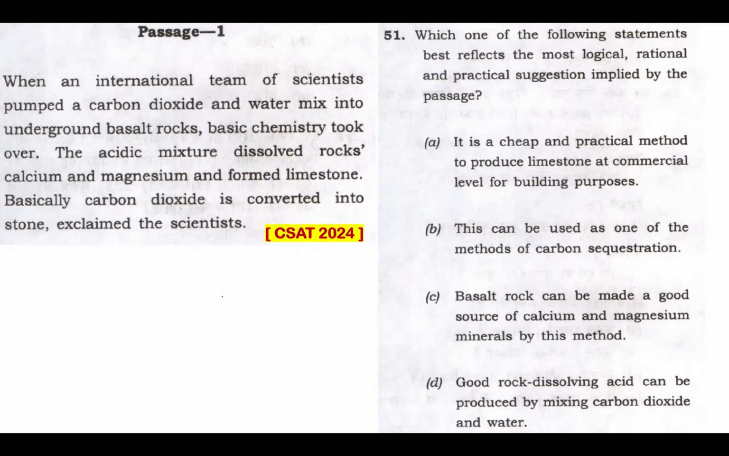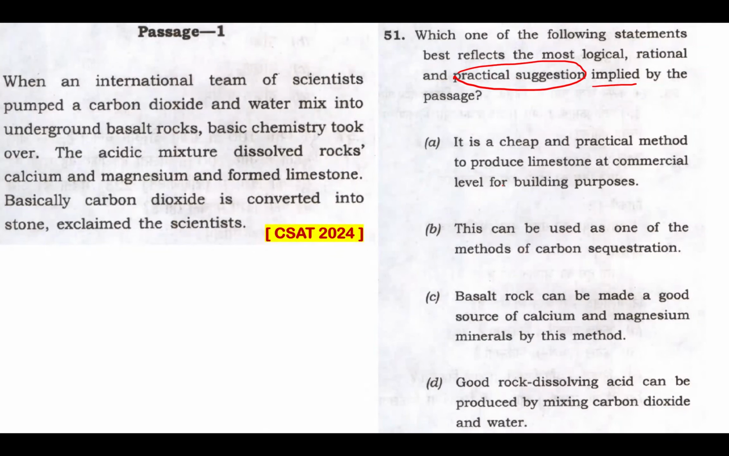Read this small passage to answer question 51. Which of the following statements best reflects the most logical, rational, and practical suggestion? Practical suggestion, that's the keyword, as implied by the passage. So we need a practical suggestion implied by the passage. Option A. It's a cheap and practical method to produce limestone at commercial level for building purposes.